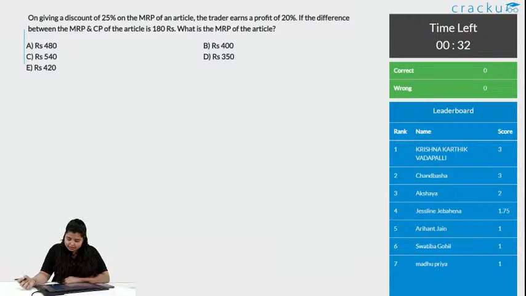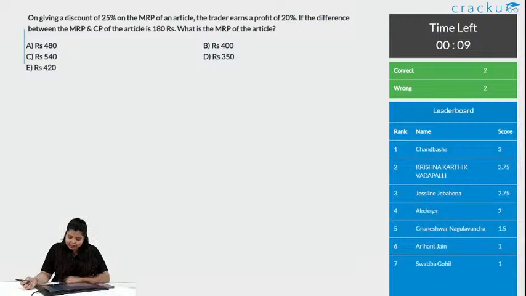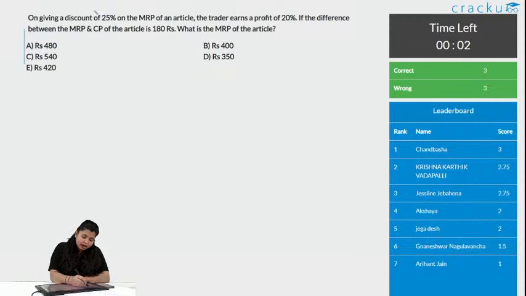10 seconds remaining. 2 people got this correct and 2 wrong. Remember, discount is given on marked price.